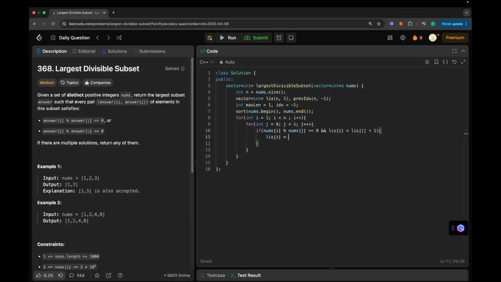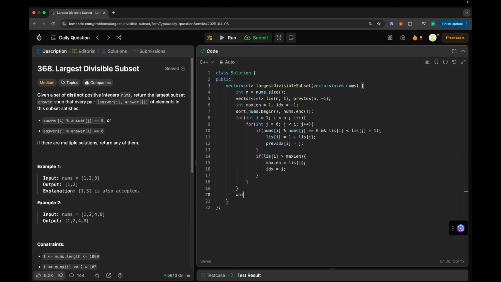So LIS of i will get updated with 1 plus LIS of j, and previous index of i will get updated with j. We also need to update the max length and index variables, so that by the end of this loop we know our maximum LIS length. So if LIS of i is greater than max length, then we simply update max length with LIS of i, and the index at which we get it is i.